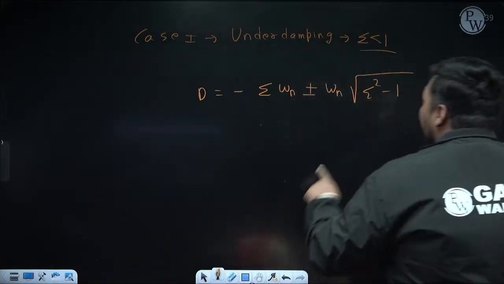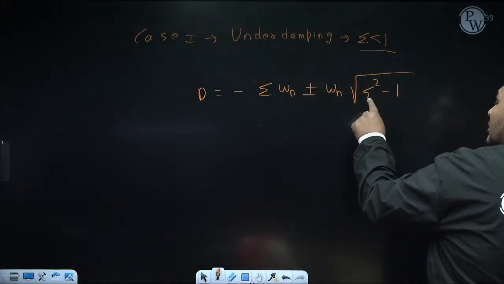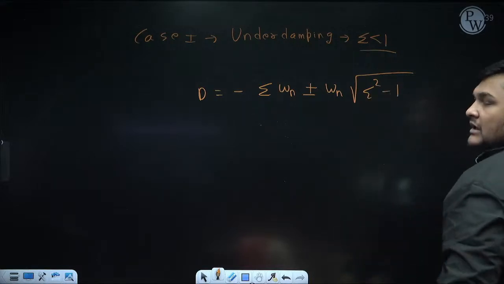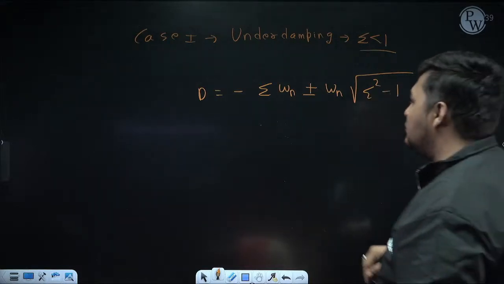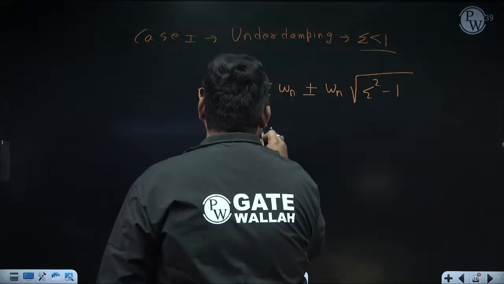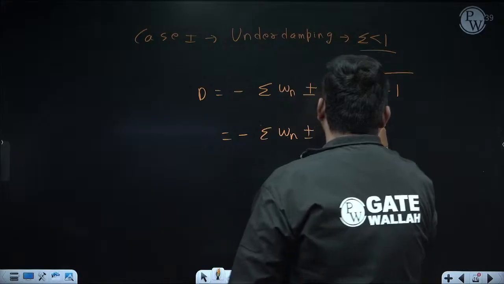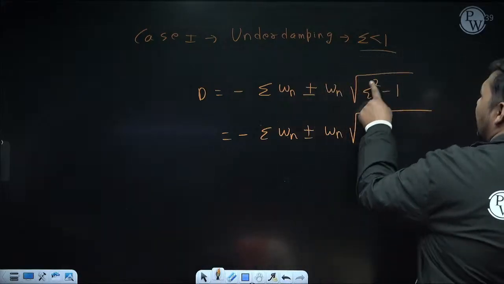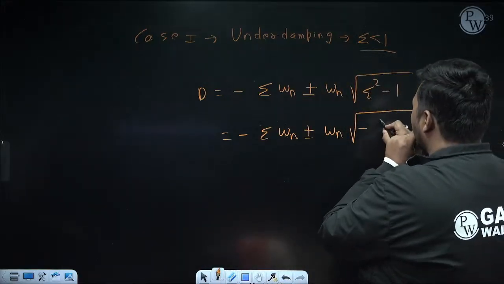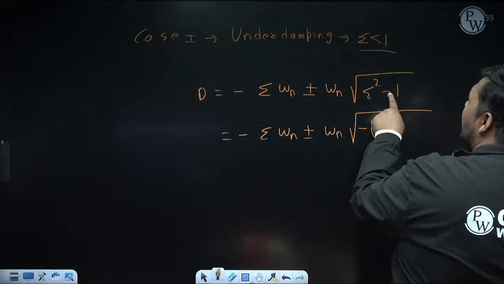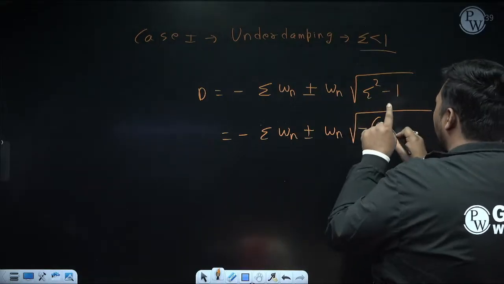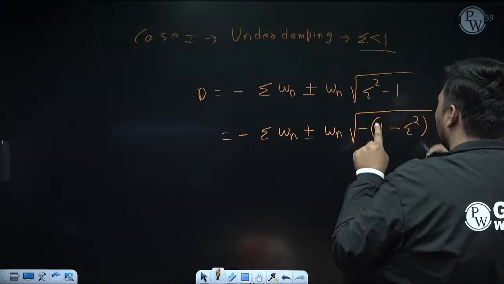But I know zeta is less than 1, so I am 100% sure inside the square root we will get negative. Negative means the root is imaginary. So how can we write this imaginary root? For that, plus minus omega n inside the square root, in this term I am taking minus common. It will become plus 1, and here minus will come, so 1 minus zeta square.